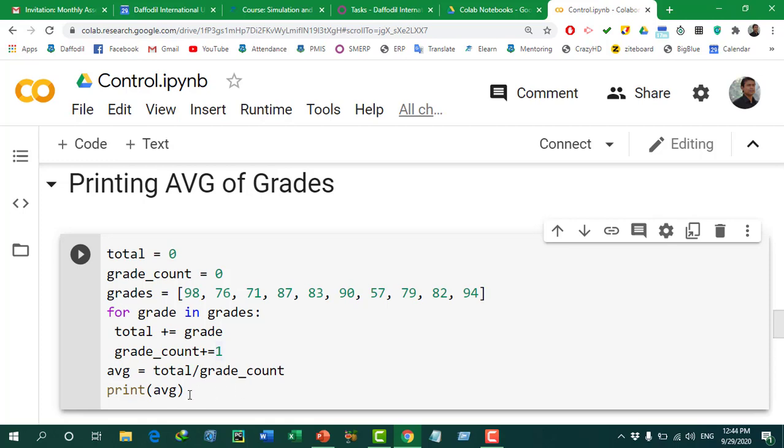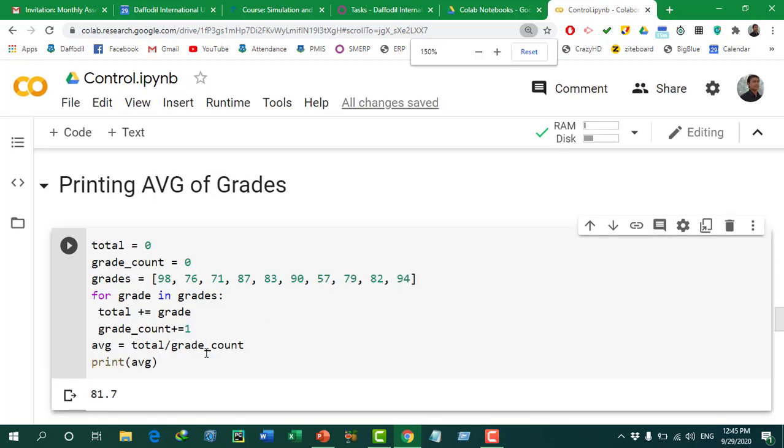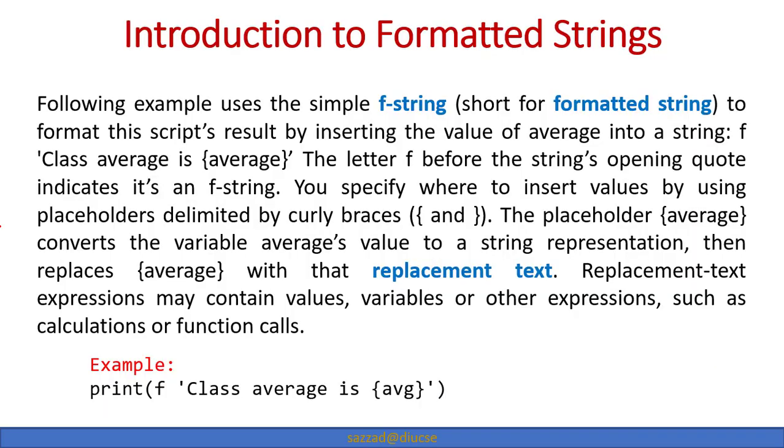Now we are just giving the output of average as required. So let's run the program. After running the program, you can see the average is already produced in the output display, and it is 1881.7. So that's how we are going to solve a problem statement in Python. So let's go back to the slide.